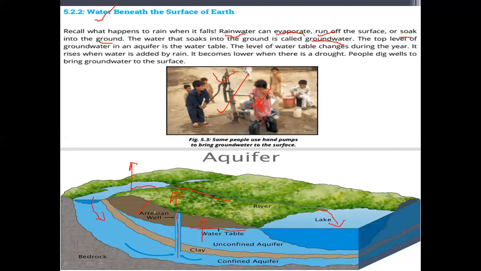And what happens when there is too much rainfall, the water table gets raised, because more water accumulates under the ground, and aquifers are formed. These are called aquifers, the accumulation of water under the rocks under the ground. And when there is less rainfall, water is utilized more and it is evaporated also, so the water table gets low. So here is a problem also, because we cannot have more water for drinking purposes and all other purposes.